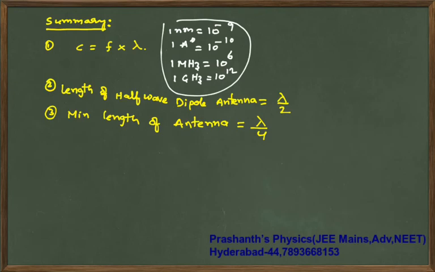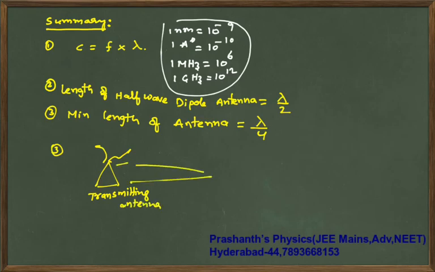Next, if you have a transmitting antenna, the transmitting antenna will cover a distance of dt. dt is under root 2 times R times the height of the transmitting antenna, under the assumption that the radius of earth is very much greater than the height of the transmitting antenna. Right? Next, minimum distance between the antennas.